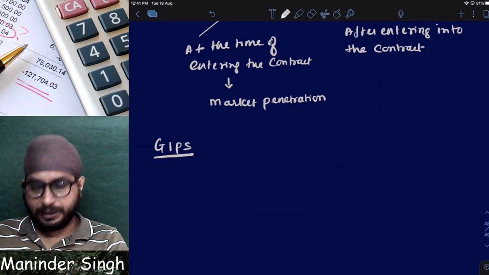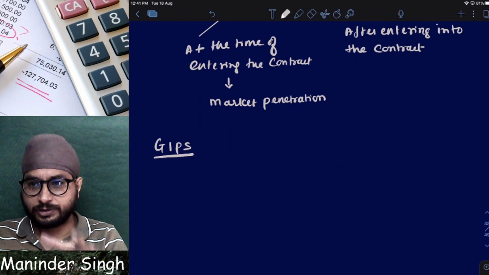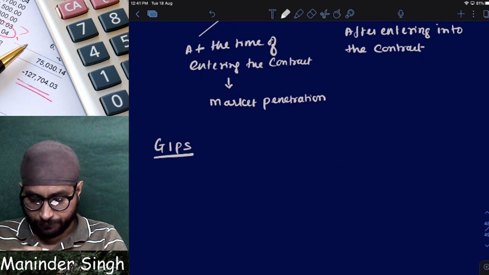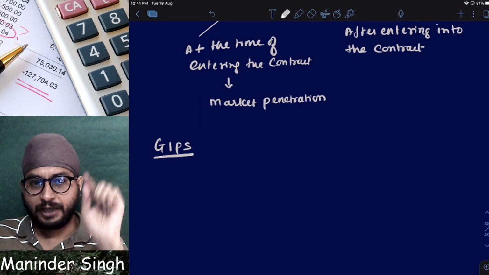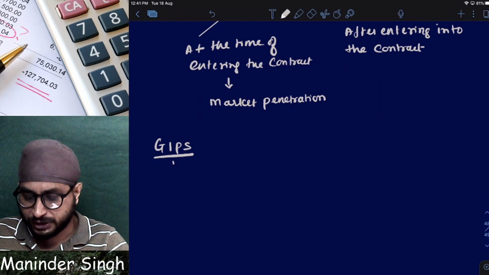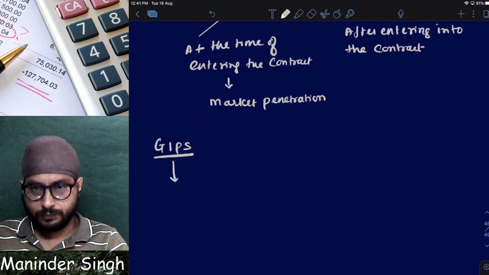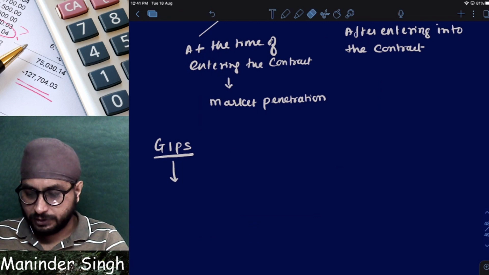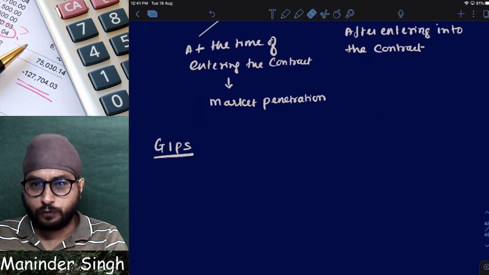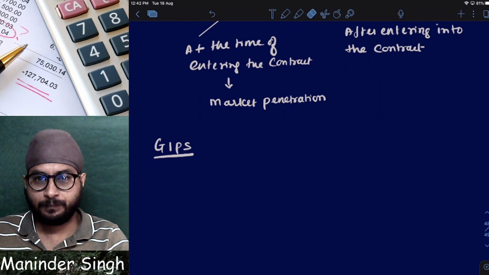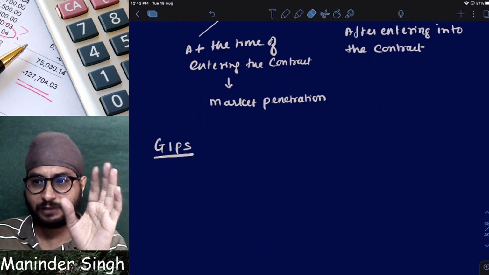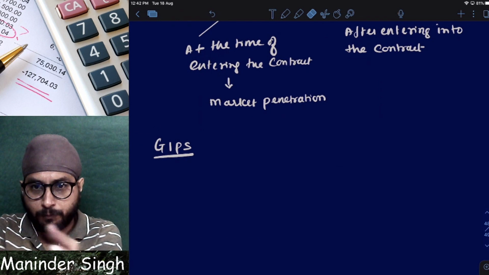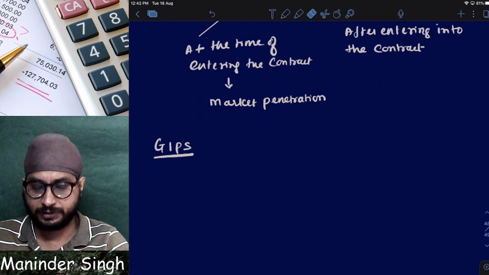Now, tell me, are there already some good institutes available in Hyderabad? Big institutes available in Hyderabad? Yes. If you want to compete with these institutions, can you charge the fees that these people are charging, or do you have to charge way below them? Simple. You have to charge low fees. Now, at the time of charging low fees, will you think of incurring profits or losses, or will you think of breaking those existing players? At the time when I want to enter into the market, when I want to start a business, I will not think of profit or loss. I will think of capturing the market. I will think of breaking the students and bringing them to my academy.